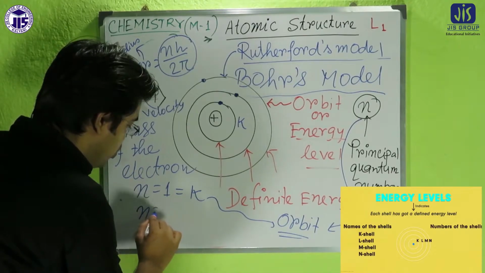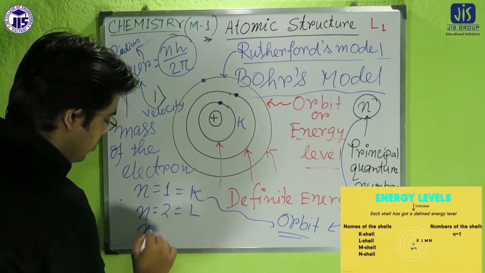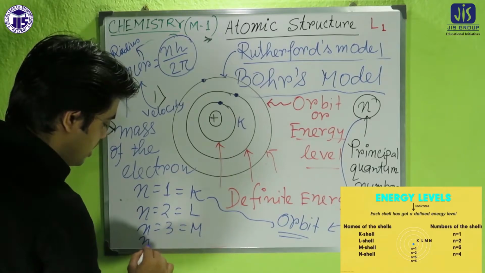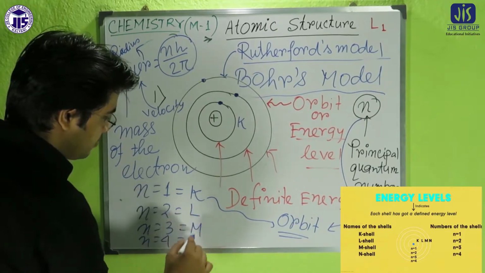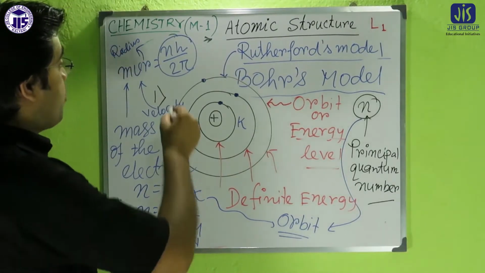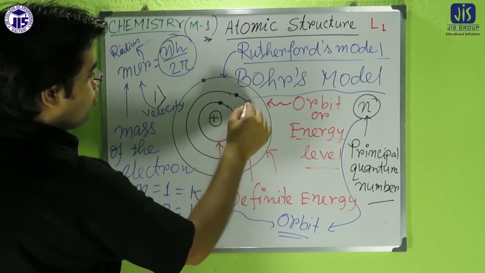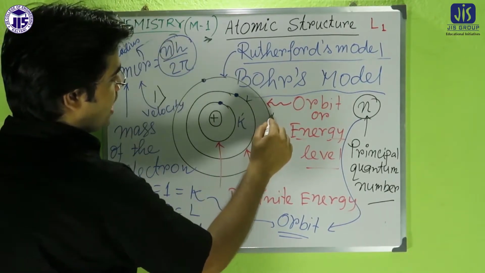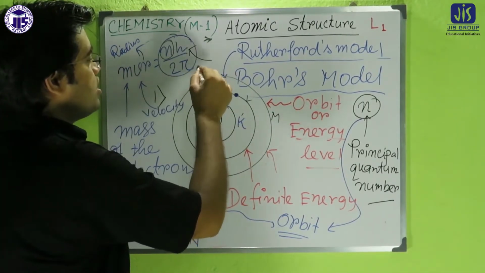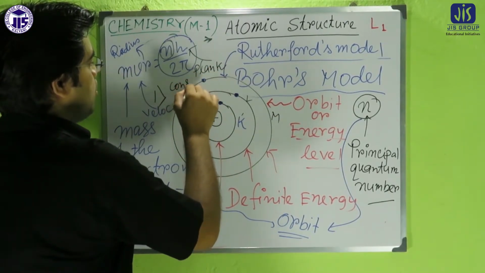If n equals 2, it will be the L orbit. If n equals 3, it will be the M orbit, and if n equals 4, it will be the N orbit, and so on. And all of you know very well what h is. H is the Planck constant.